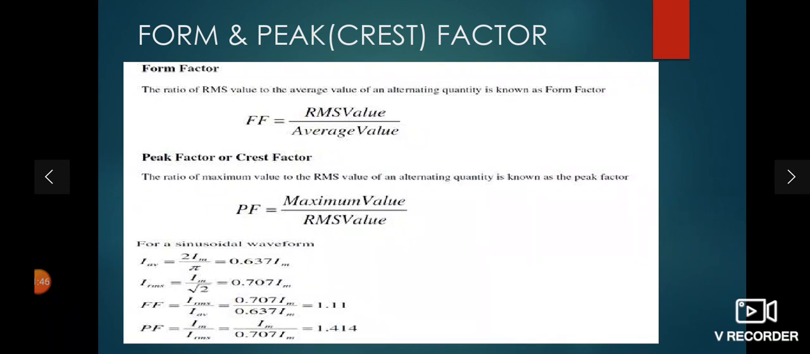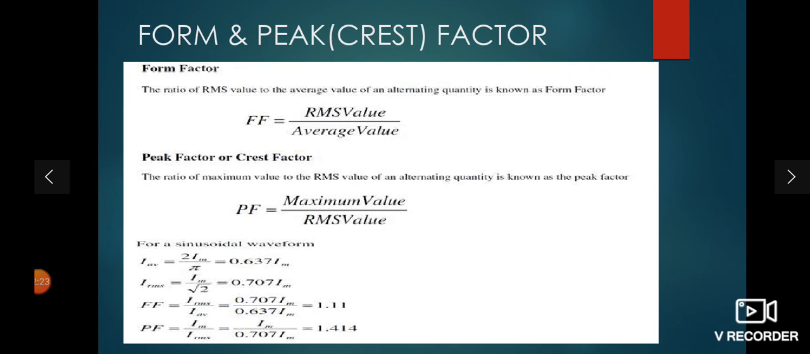See here, form factor is I RMS upon I average. So what is the RMS? Im by root 2, 1 upon root 2, that is 0.707 Im. What is the average? As I discussed, the average value is 2 Im by pi, and 2 by pi is 0.637 Im. Im cancels out, and you will get the form factor, 1.11. The form factor remains the same for the current, for the voltage, or for any alternating quantity. It is just the ratio of the RMS value to the average value.